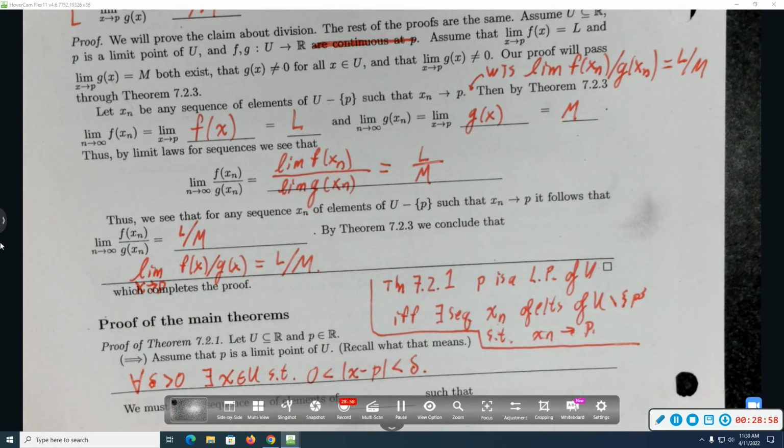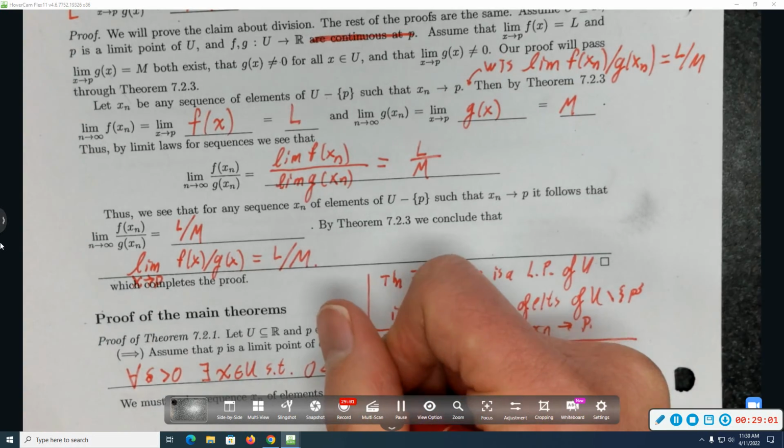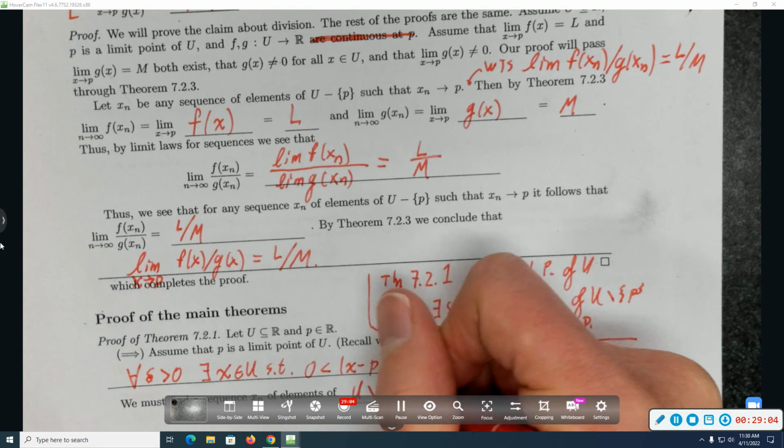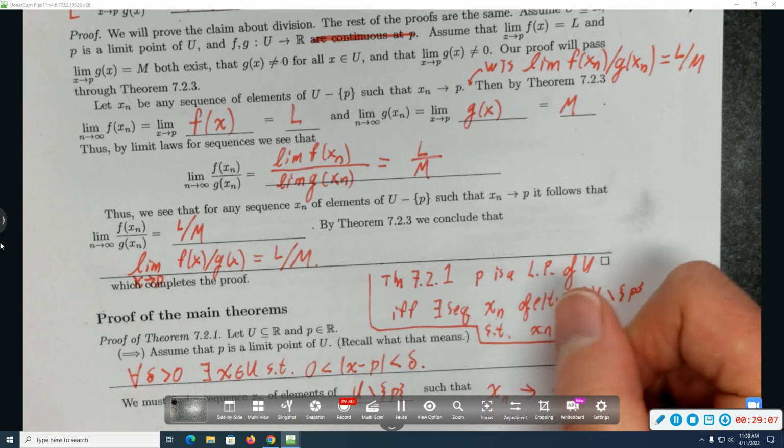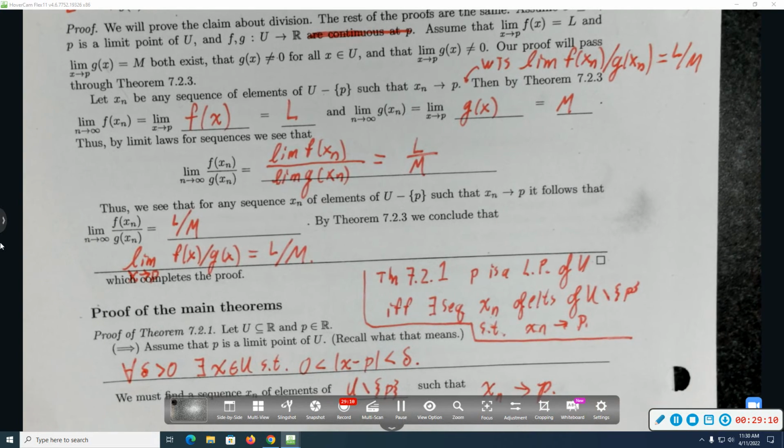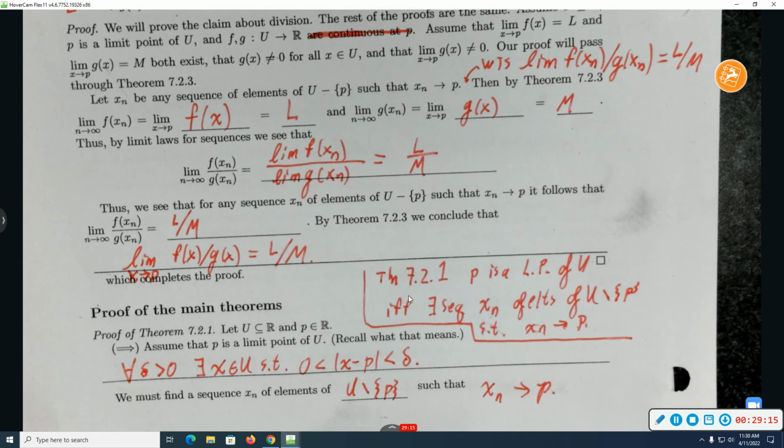Cool. I need to find a sequence of elements of U minus P such that X sub n converges to P. And let's try to talk about how to do this. One idea that we've used with some success in previous things, like talking about suprema of sets in terms of limits of sequences. I have this statement for absolutely every constant number delta. So can I take a sequence of deltas and get a sequence of x's? Yeah. And here what happens when delta gets small, so I want a sequence of deltas to get small.